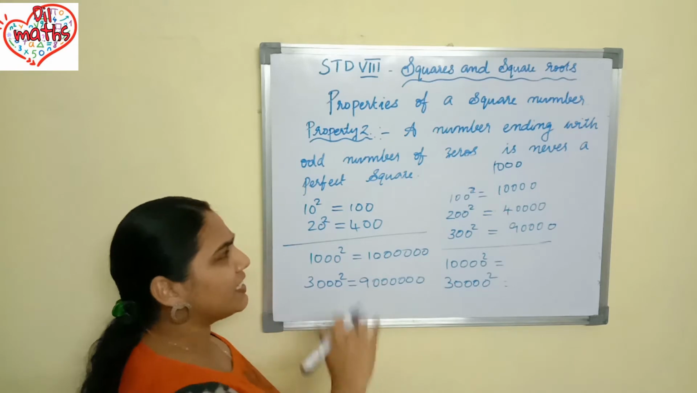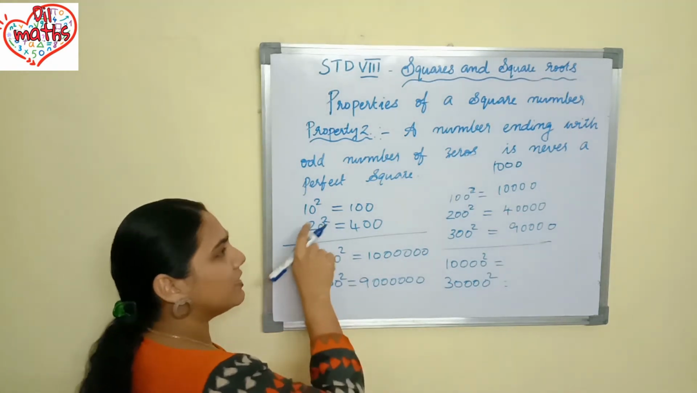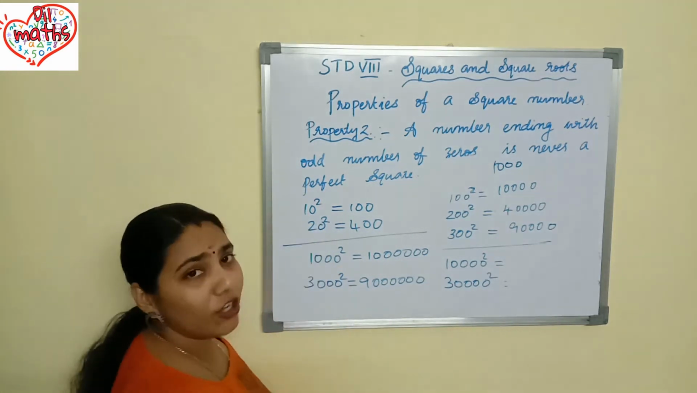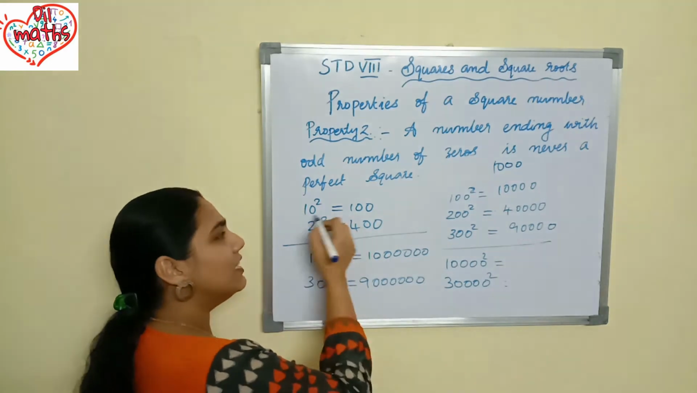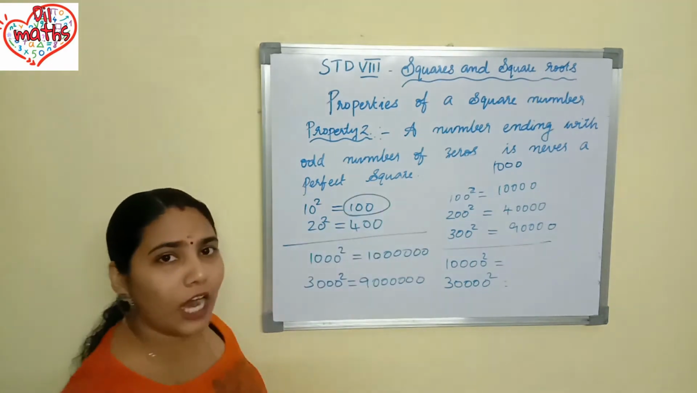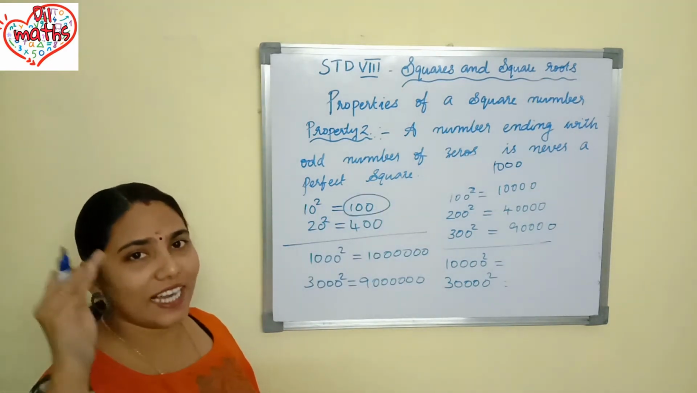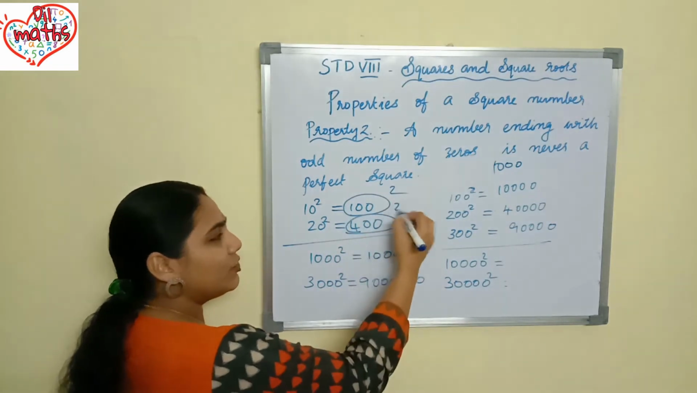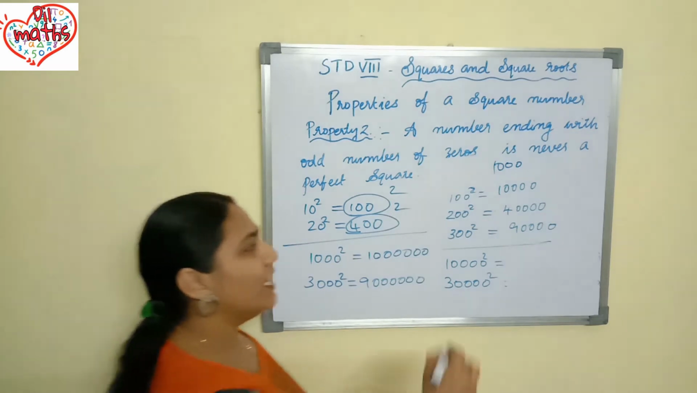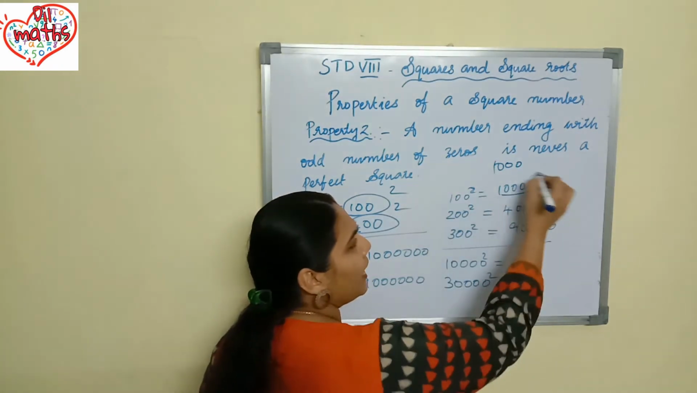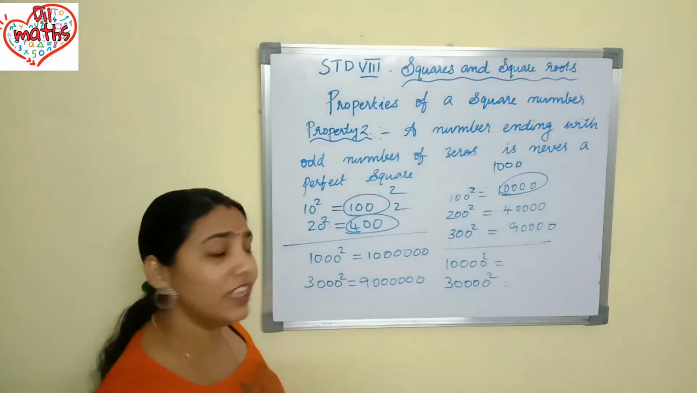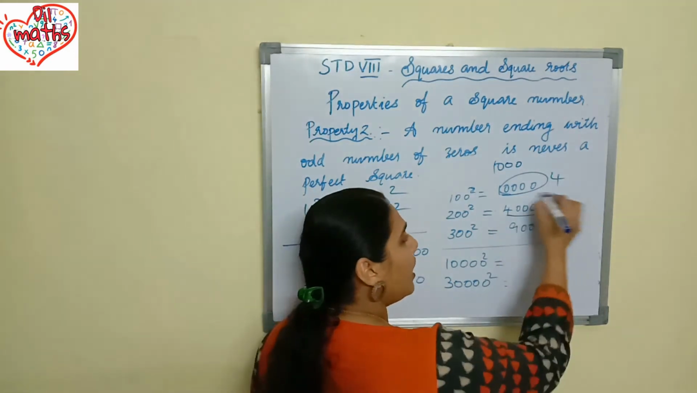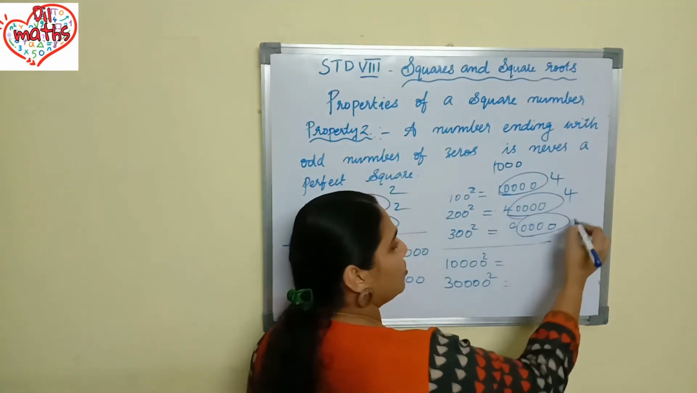Okay? So let's check through an example. 10 square is equal to 100. Here, in the square number, how many zeros are there? That means the square number is ending with 2 zeros. Here again you can see that it is ending with 2 zeros, isn't it? If you are taking 100 square, it is ending with 4 zeros. In all this, it is ending with 4 zeros.